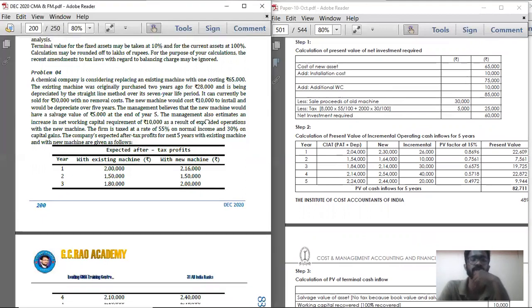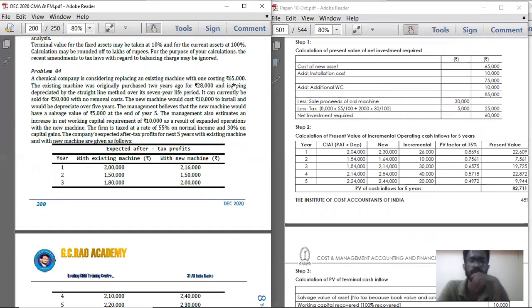The cost of new asset is 65,000. On top of that, you are going to spend 10,000 as installation cost. So if you add both, the total cost spent is 75,000. Apart from that, 10,000 as working capital every year. See, they have given that the management also estimates an increase in net working capital requirement of 10,000. So 10,000 every year you are going to spend. So add additional working capital of 10,000.